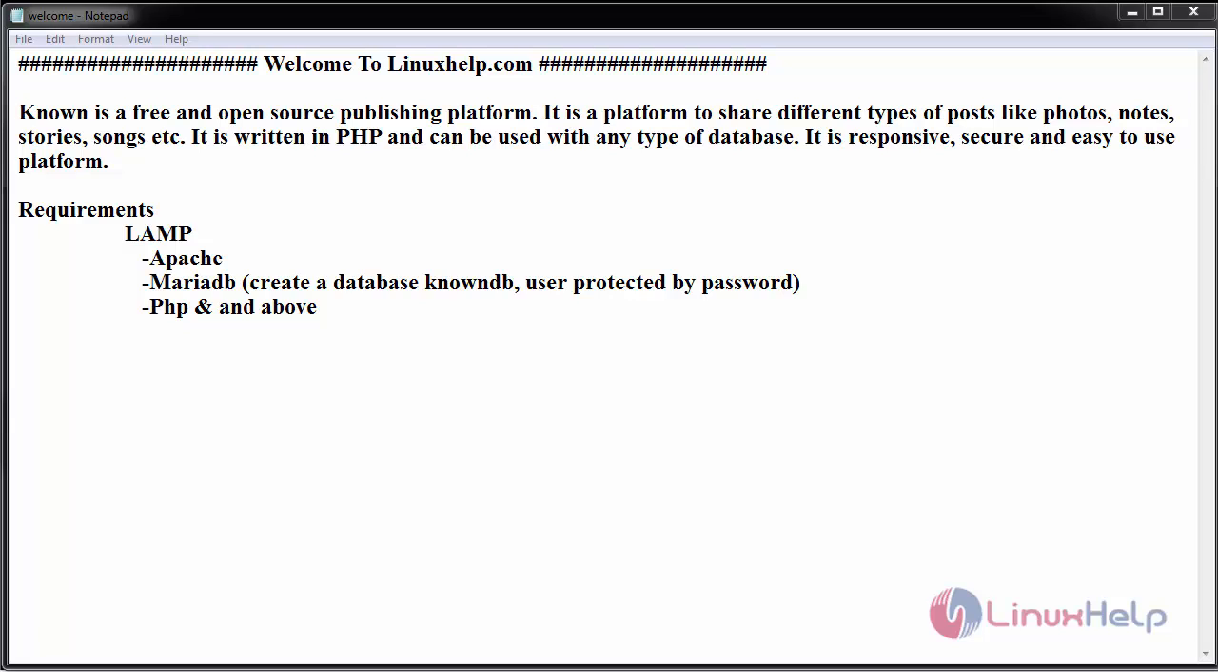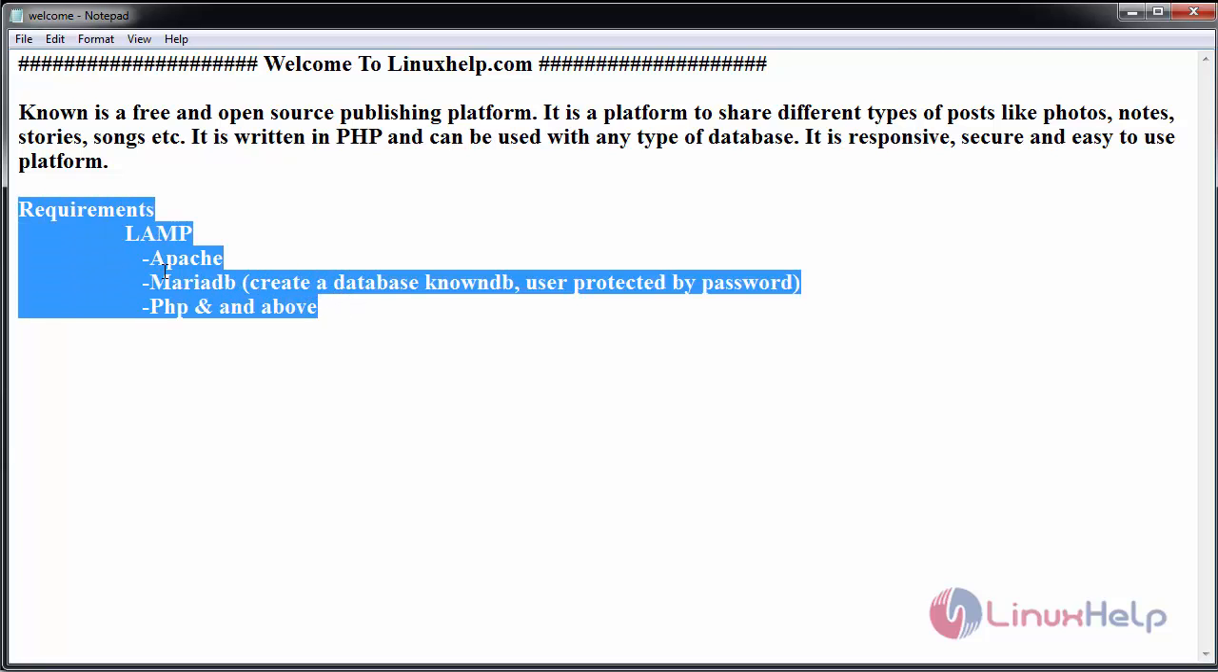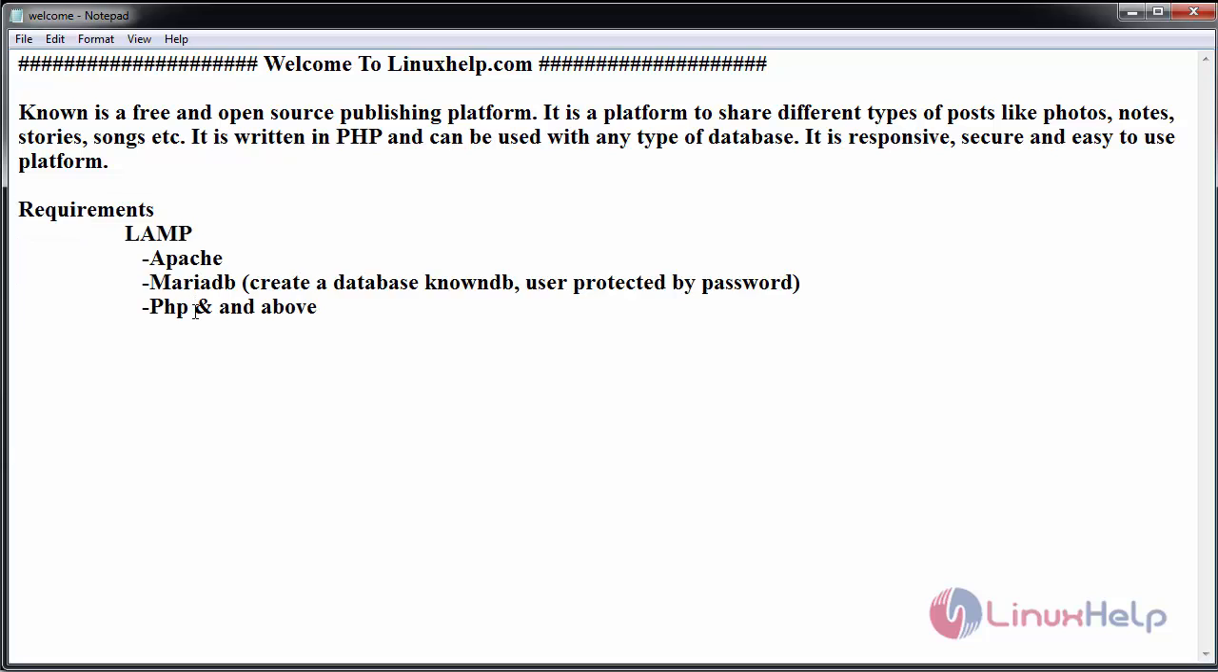Today we are going to see about the installation process of Known CMS. Known is a free and open source CMS which offers a platform to share different types of posts like photos, notes, stories, etc. which was written in PHP and can be used with any type of database. Before installation, the requirement is to have a LAMP setup, that is Apache, MariaDB, PHP. The version of PHP should be above 7.